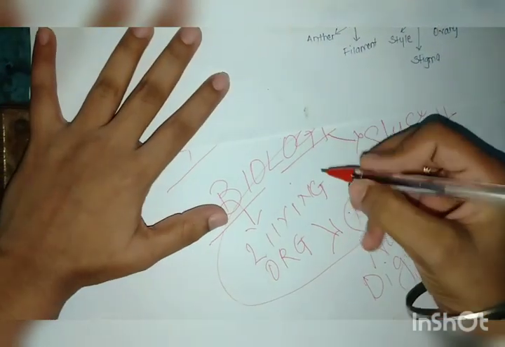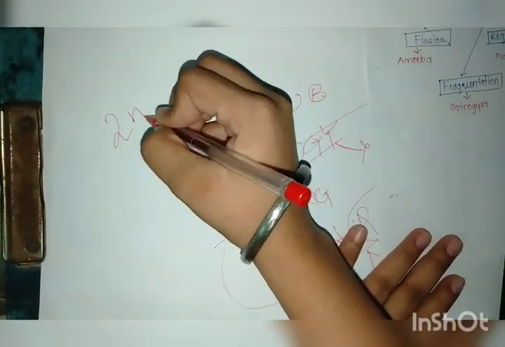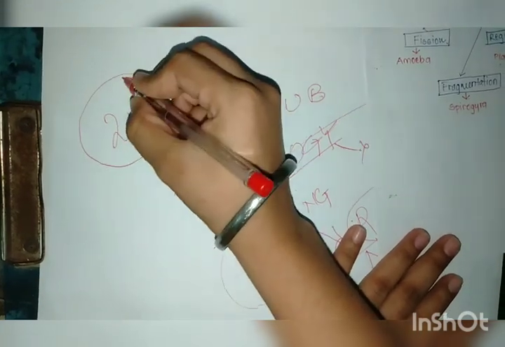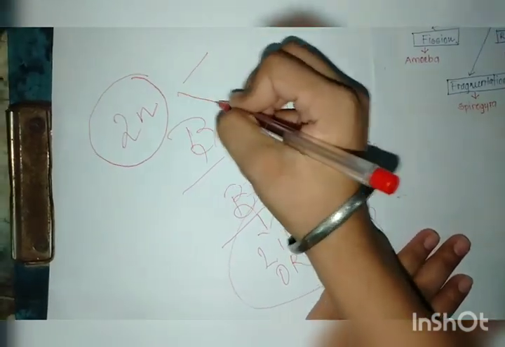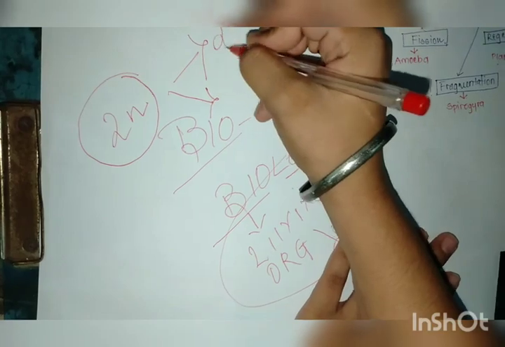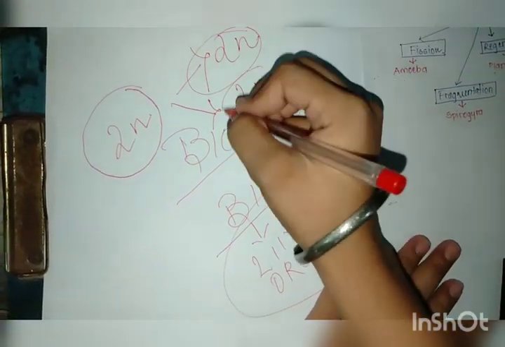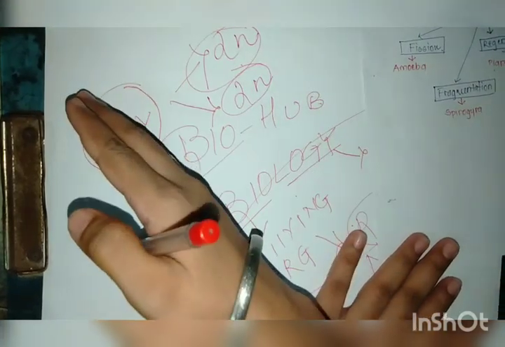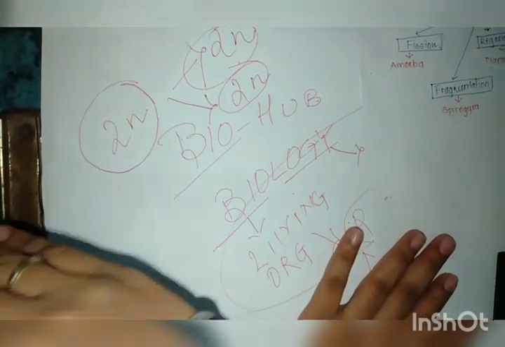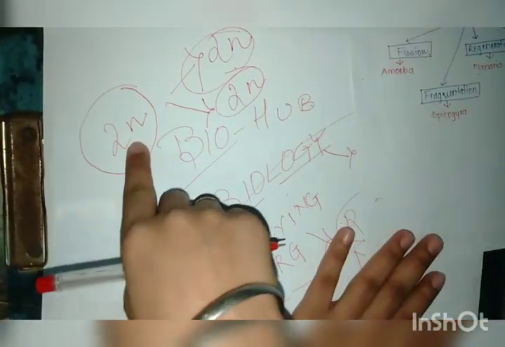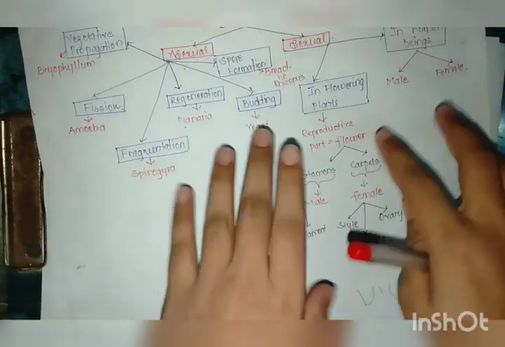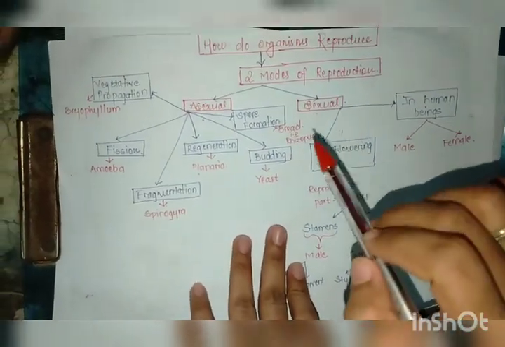Like, if I am calling there is 2n, the parent cell will reproduce the same daughter cells, which is 2n and 2n. So these are the daughter cells which are obtained from this parent cell, all symmetrical to the parent.